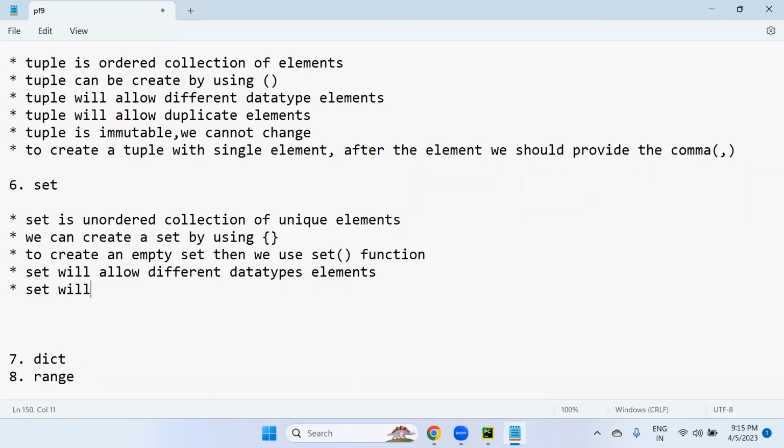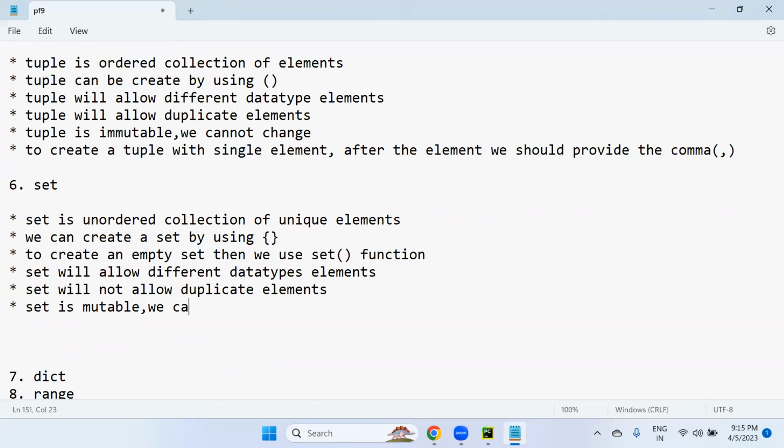Set will not allow duplicate elements. But set is mutable. Mutable means we can change. Modification of the set elements is possible directly. Set is mutable, we can change.